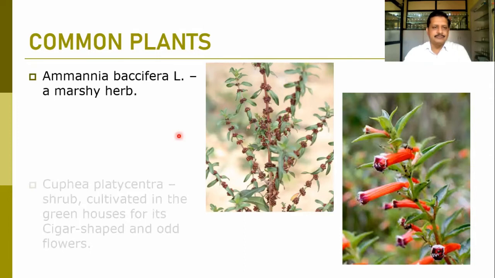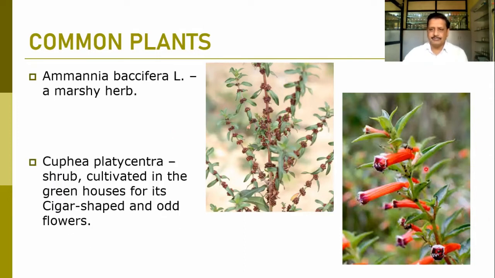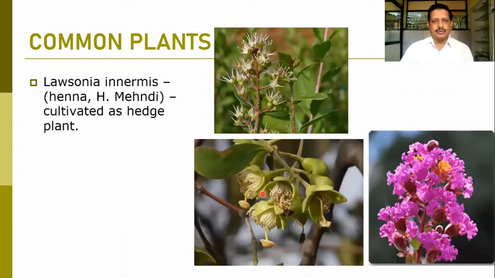Another plant is Cuphea. This one is having the beautiful flowers. It is also a herbaceous member. Cuphea platycentra. It is a small shrub cultivated in the greenhouses normally for its cigar-shaped odd flowers. Lawsonia inermis, this one, we call it Henna or Mehendi. So this Lawsonia inermis also common.